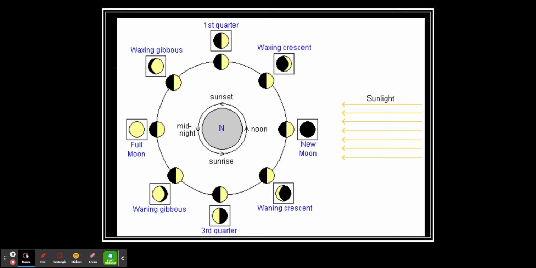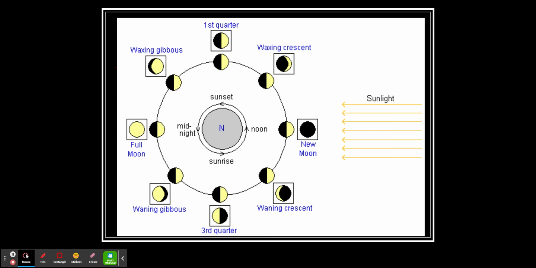This should look familiar to you folks after doing our moon phases lab. You can see that the waxing crescent is the first stop after the moon has been new. The one key, remember, in looking at all of these diagrams is where is the sun coming from?